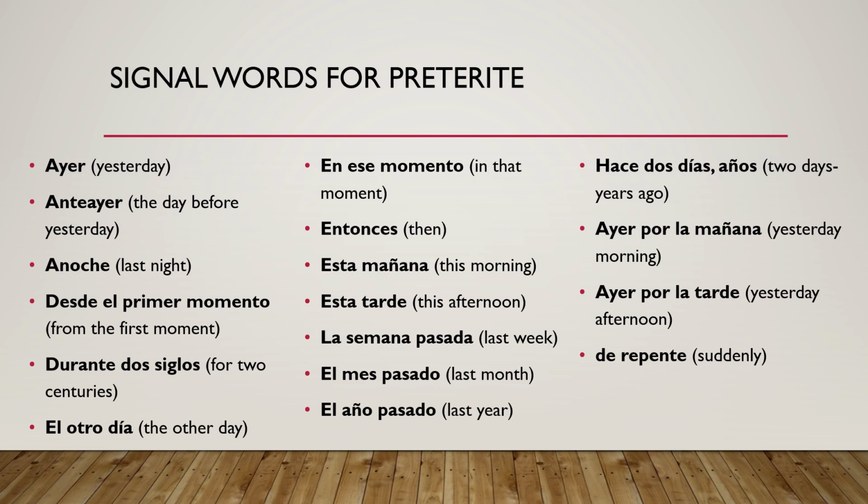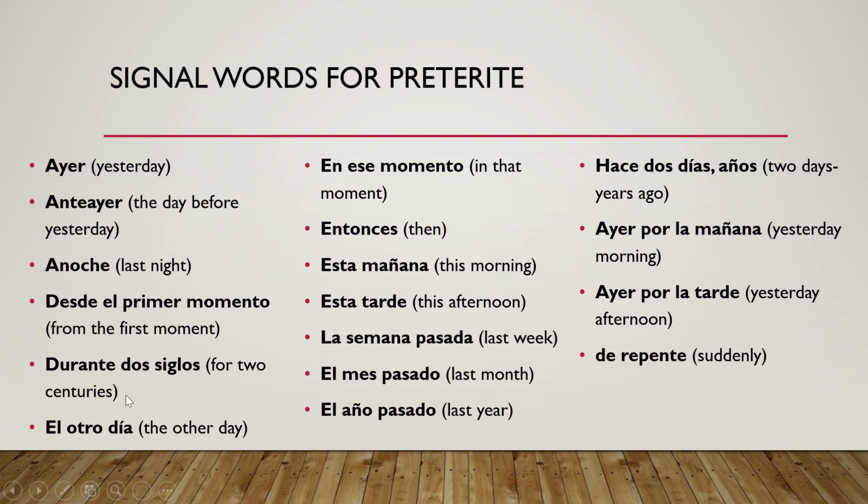That is often going to tell you that you're going to be working with the preterite, because it's telling you about something that happened a specific amount of time ago. Okay, so hace 2 días simply means 2 days ago. Hace 2 años, right, 2 years ago. You could say hace 5 minutos, 5 minutes ago. Okay, those things are going to signal a specific time frame for something to happen.